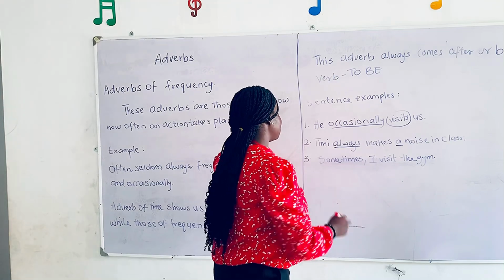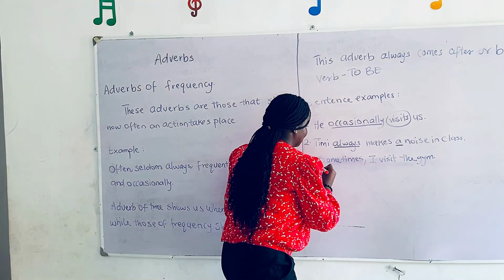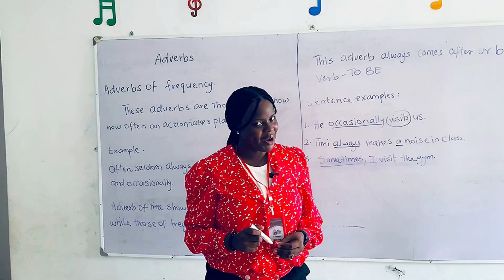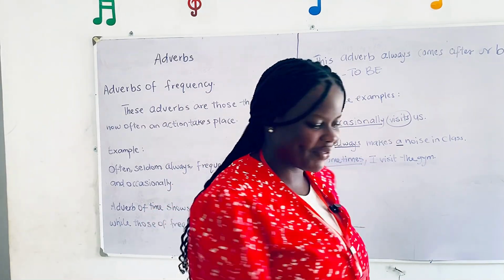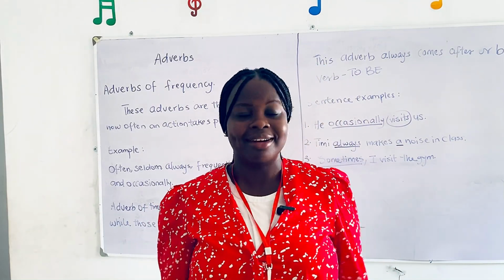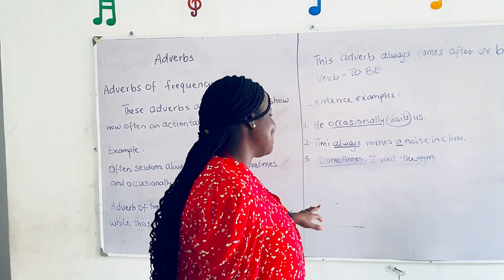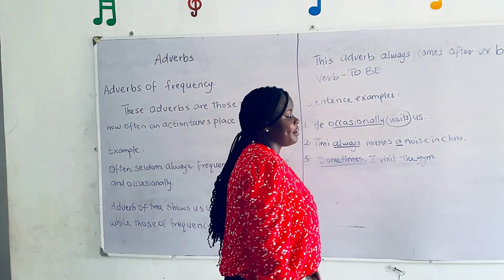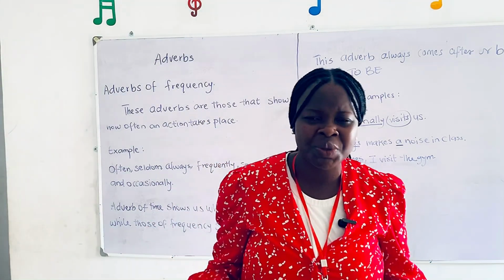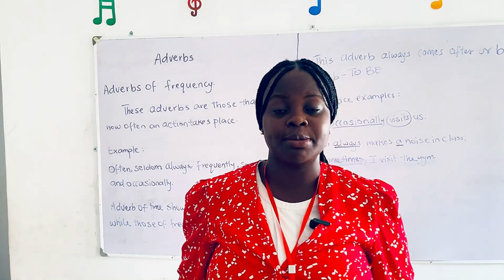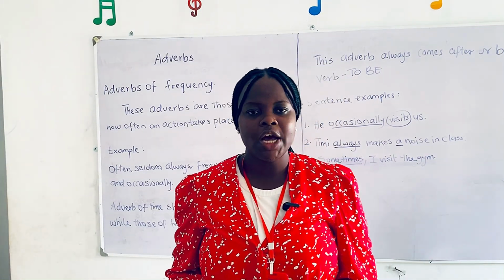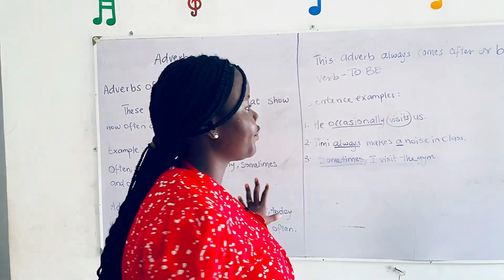The next sentence is, sometimes I visit the gym. Do I now? Do I visit the gym? Do I not visit the gym? I don't know. But this is the sentence example: sometimes I visit the gym. It means I can do it maybe two times a week, once a month, depending on my availability. Okay guys, so this is all for adverb of frequency.